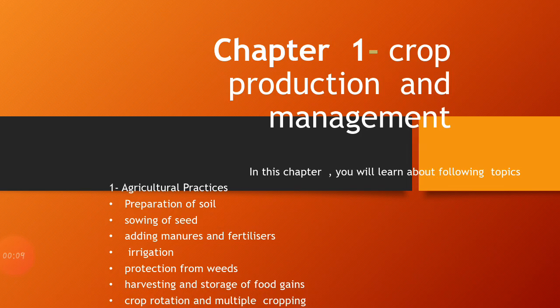Now, let us begin with chapter first, that is crop production and management. This chapter includes following topics. The first topic of this chapter is agricultural practices. This topic includes following subtopics such as preparation of soil, sowing of seeds, adding manure and fertilizers, irrigation, protection from weeds, harvesting and storage of food grains, crop rotation and multiple cropping.